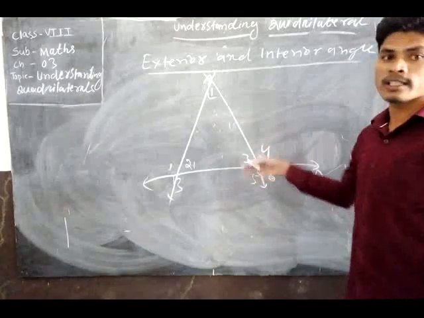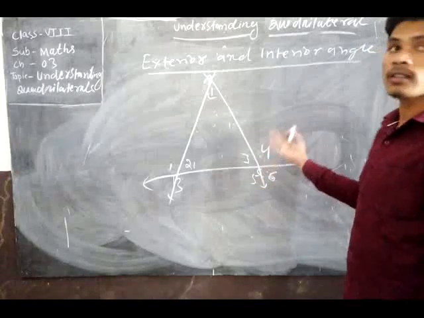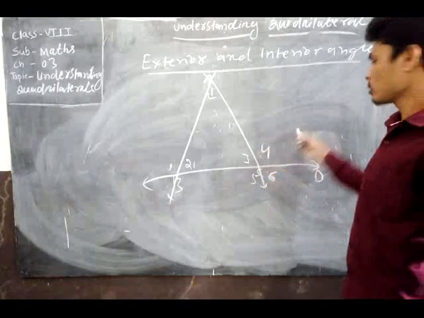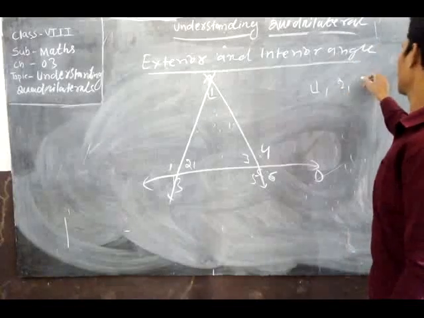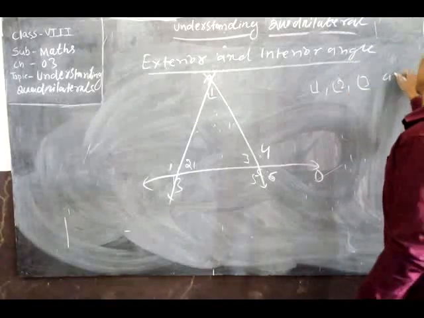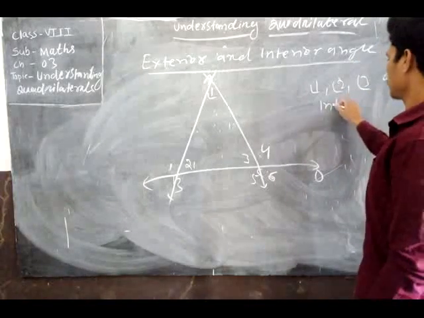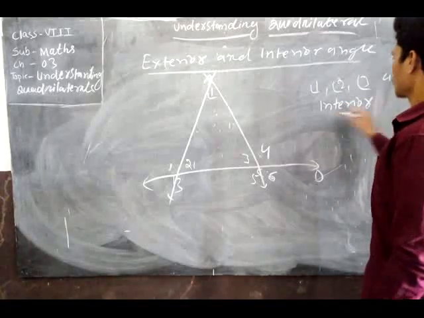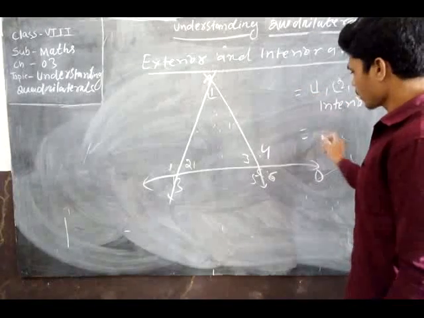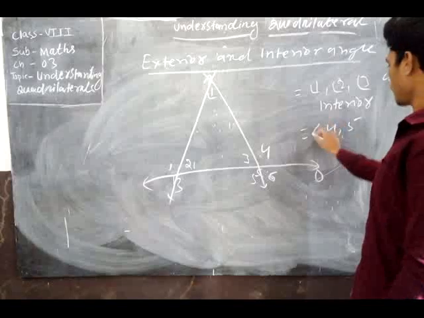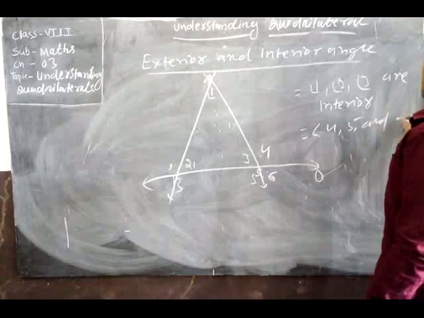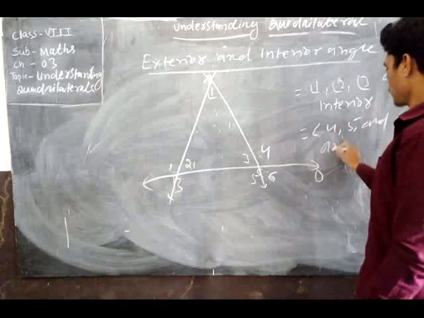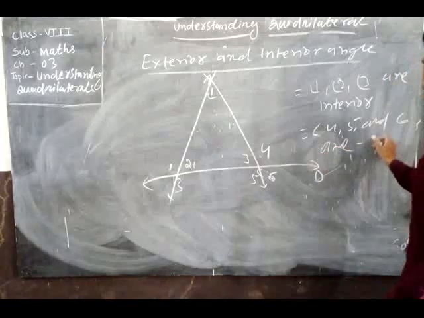The angle which is outside the polygon or outside any quadrilateral. Okay. Then here 1, 2, 3 are interior, and 4, 5 and 6 are what? Exterior.